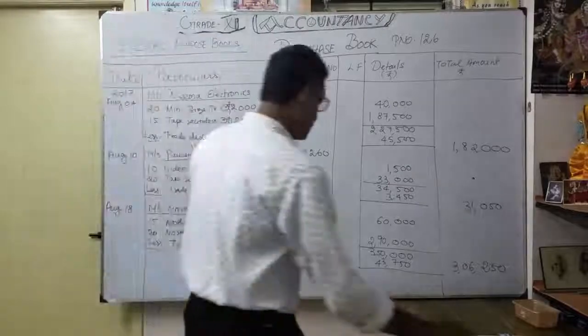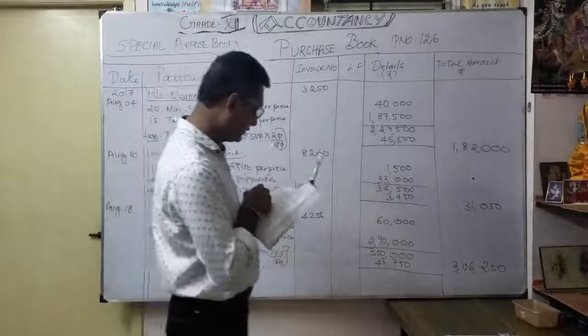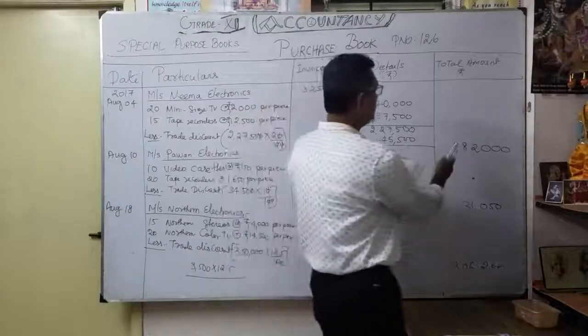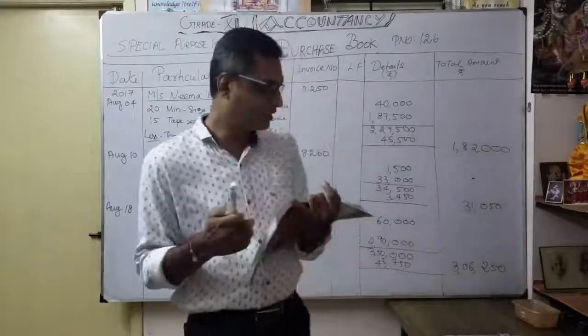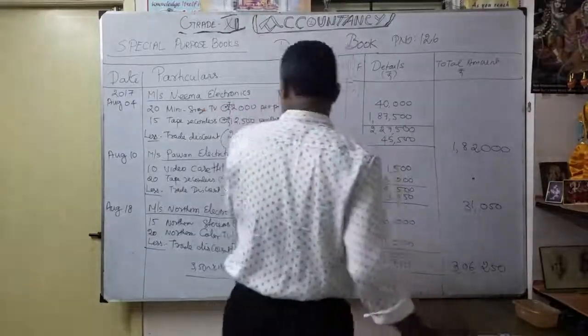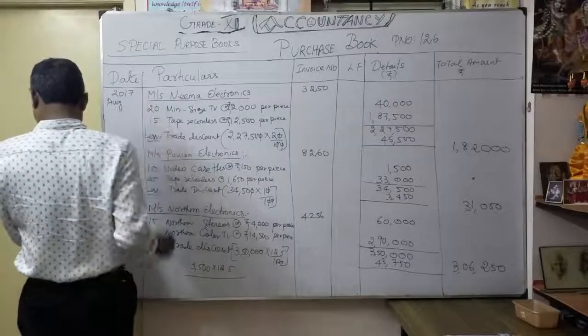Okay. That's what now we are going to do. Now thereafter I will continue here. Okay. Anyway, amount is in here. You understood now how you got 1,82,000 and 31,050. Now let's see further discussion. So I will clean it, next one. Next date is what? 26. Correct. So I here change it to 26.